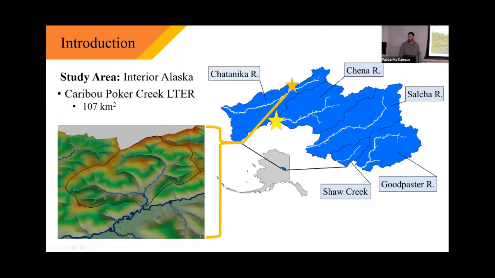I'd also like to bring up Caribou Poker Creek, which is a long-term ecological monitoring site owned by the University of Alaska. A lot of different ecological monitoring occurs here, but over the past couple of years, my lab has been conducting fish sampling in Caribou Poker Creek, and I'm going to bring this back up later in the presentation. I just want you to get the idea that Caribou Poker Creek is a good tributary to study that's representative of a lot of other tributaries in the study area.